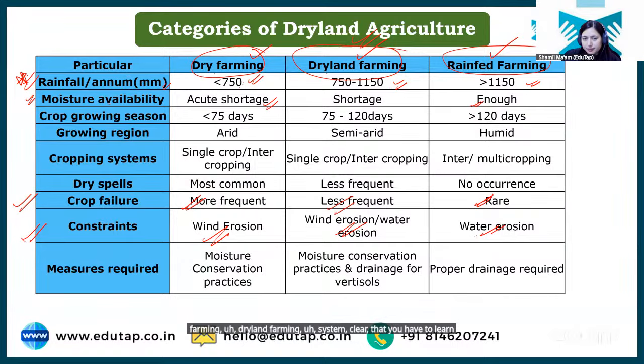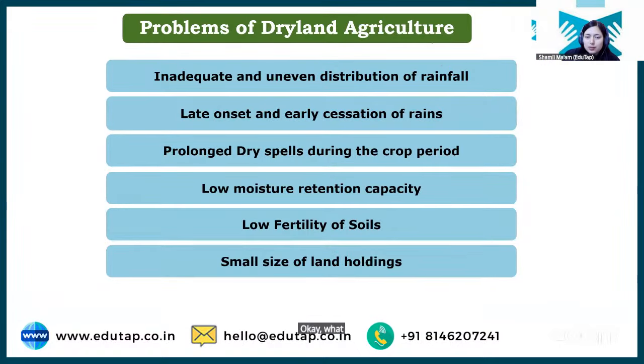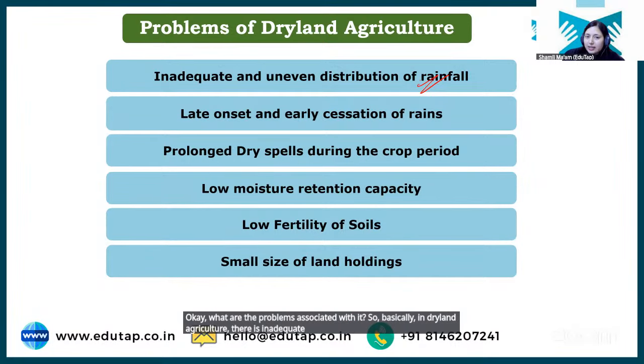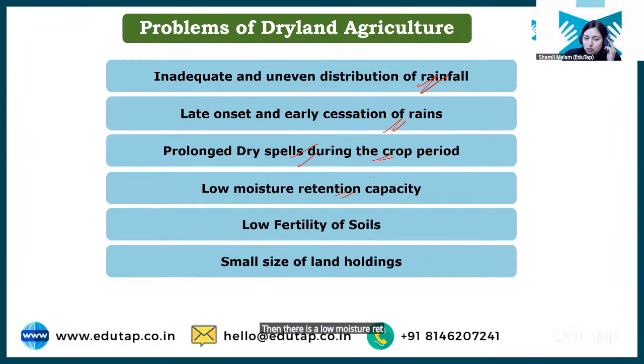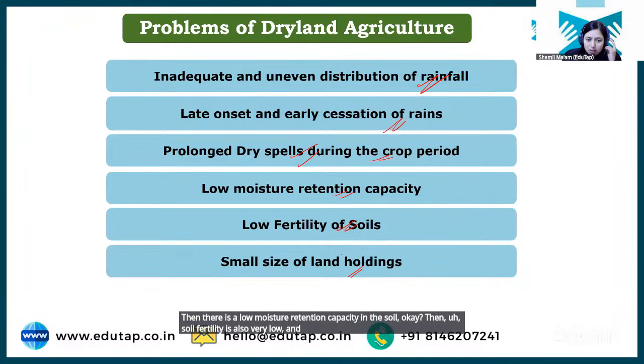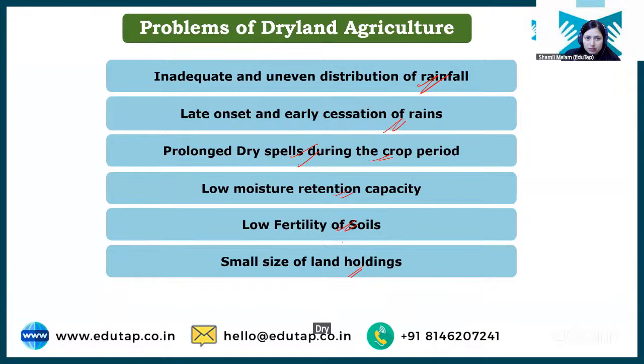Very, very important. Okay, what are the problems associated with it? So basically in dryland agriculture, there is inadequate and uneven distribution of rainfall, right? Then there is a late onset and early cessation of rainfall. Then sometimes there is a prolonged dry spell during the crop period. Okay, that can cause the crop failure. Then there is a low moisture retention capacity in the soil. Okay, then soil fertility is also very low, and the land holding of the farmer is also very small. Okay, so all these are the problems associated with dryland agriculture.